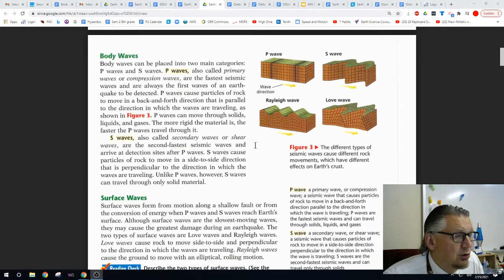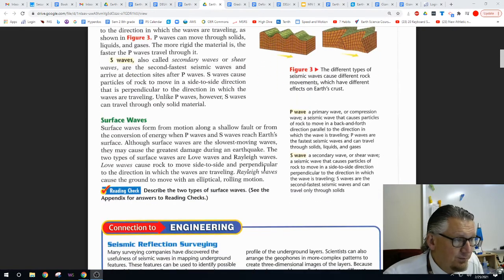S waves, also called secondary waves or shear waves, are the second fastest seismic waves and arrive at detection sites after P waves. S waves cause particles of rock to move in a side-to-side direction that is perpendicular to the direction in which the waves are traveling. Unlike P waves, however, S waves can travel through only solid material.